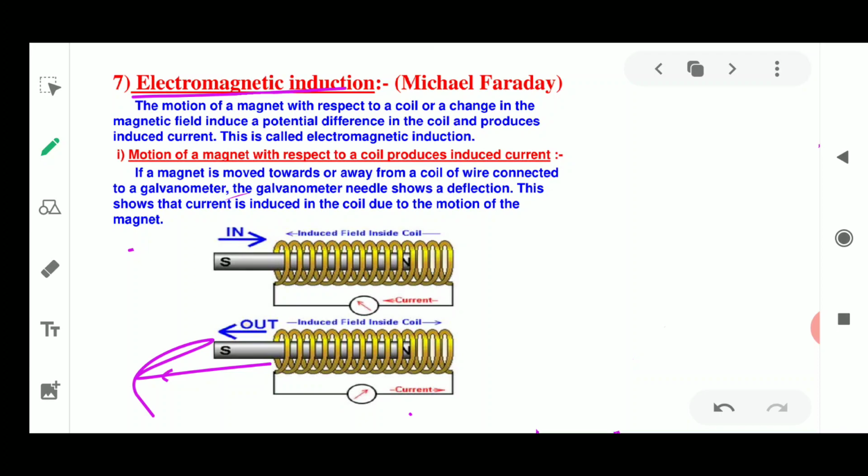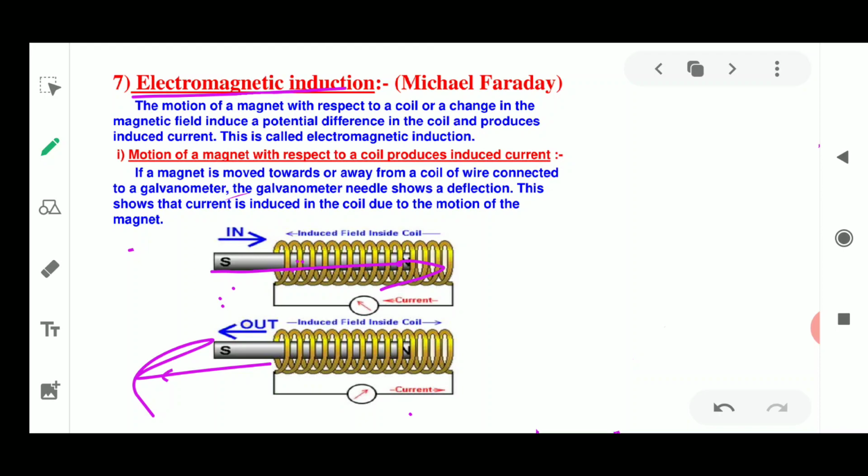No deflection was seen when the magnet was stopped. Just putting the magnet near the coil does not generate induced current.